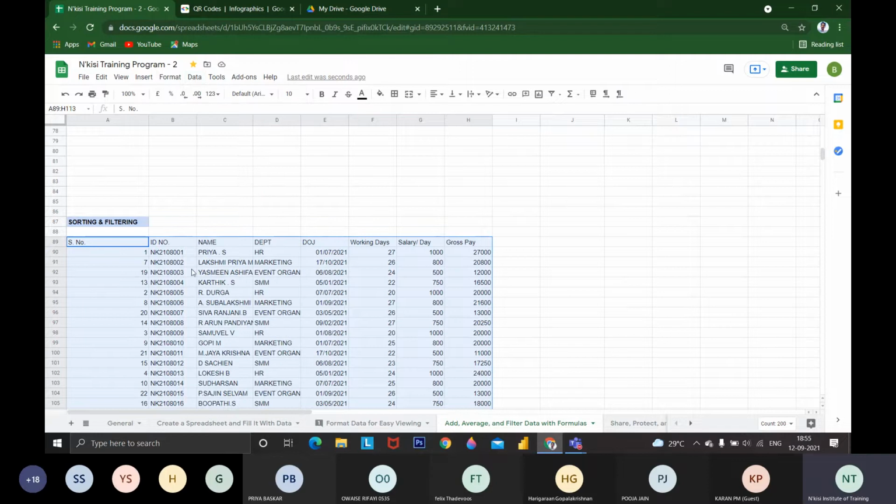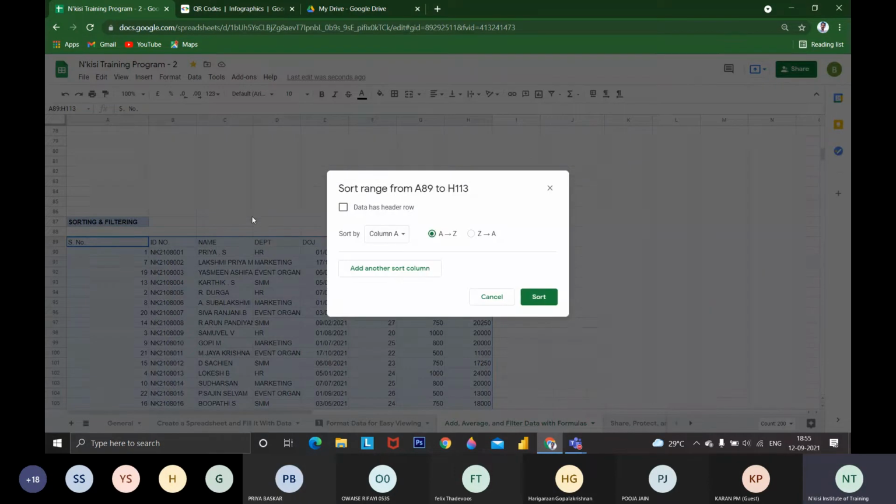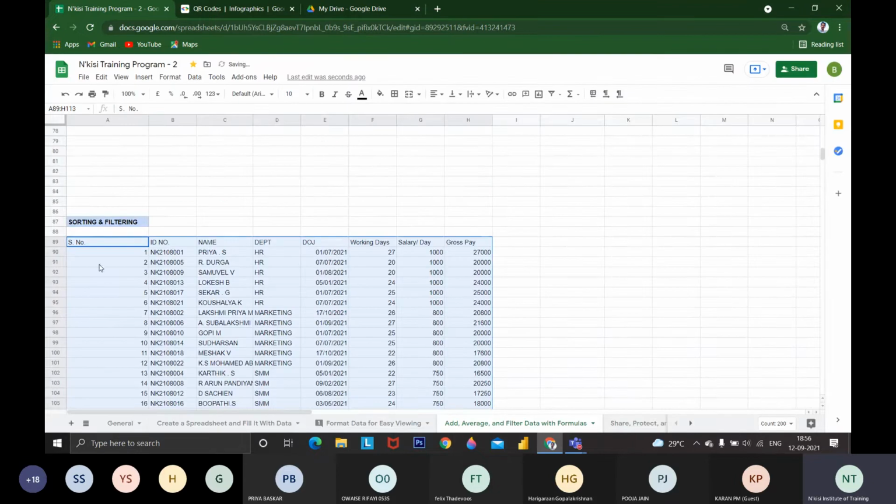For our application we couldn't use the entire data, so you go to Data and Sort range. It asks whether my data has headers or not. If I click header, we get whatever heading I have provided. First, I'm going to sort it serial number wise. A to Z means serial number lower to higher, ascending order; Z to A is descending order.